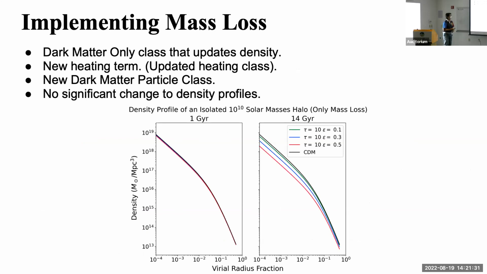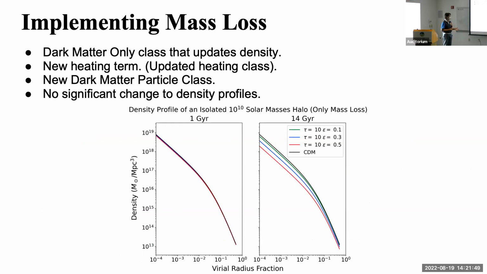We also modeled the effects of the mass loss independently. So to model the mass loss, we first updated the density profile by the mass loss factor, and then we added a new heating term that would be equivalent to the fraction of the binding energy that's being lost, and this would just simulate the reaction of the halo to the mass loss.